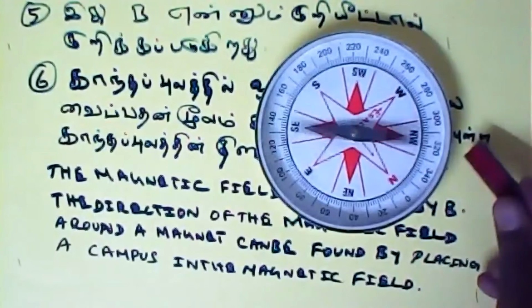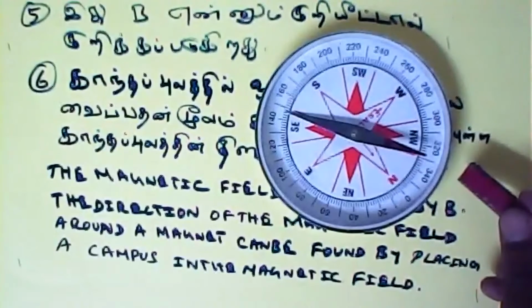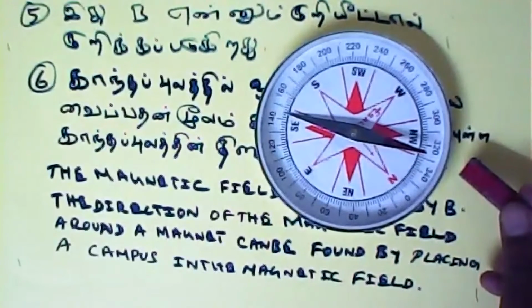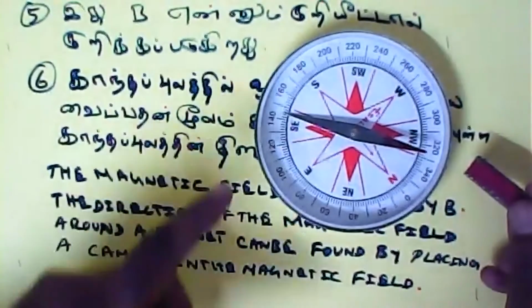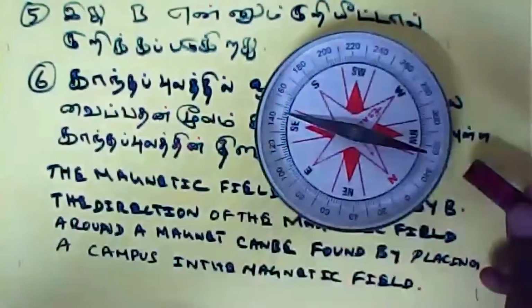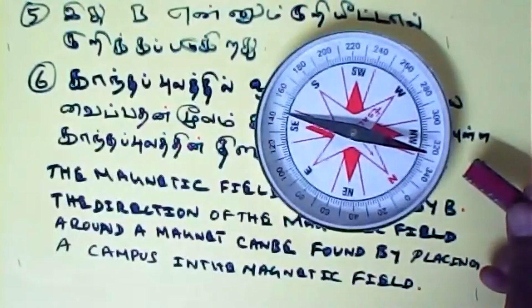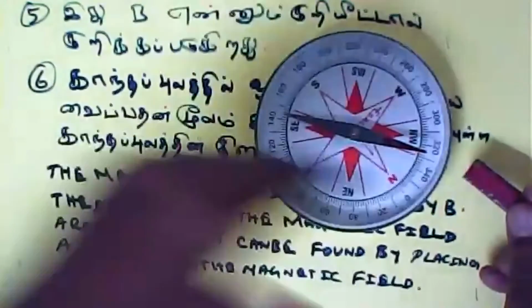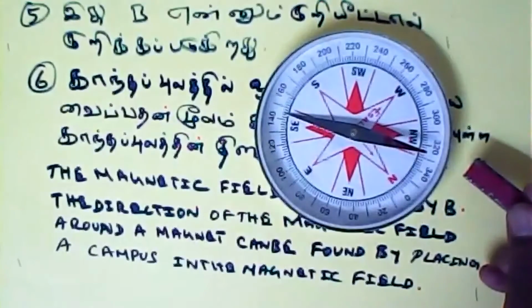Now what is happening? The magnet is getting deflected, so the needle is now tilted. It is not pointing northwest anymore; you will notice it is some other direction, northwest and southeast. So this direction is the magnetic field around the magnet. This is the small experiment which I have demonstrated.